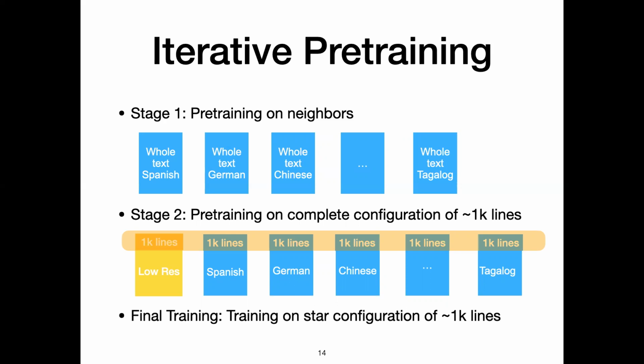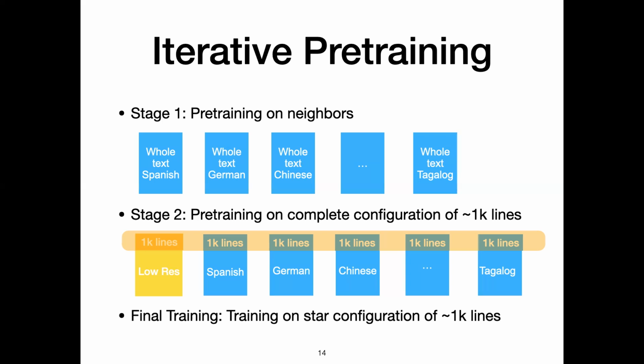Notice over here, the data is symmetrical because we only take the 1,000 lines from each of the source languages that is aligned with the low resource language data that we have. And for the final training, we train on the star configuration of this 1,000 lines from the low resource language as well as all of the source languages.